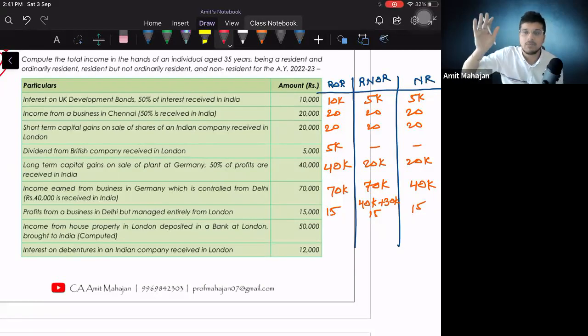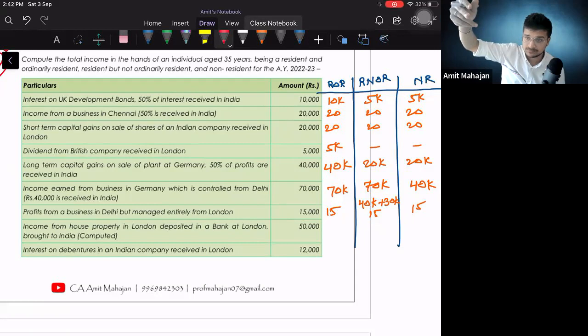Basically, सब deduction मार के उन्होंने 50,000 आंसर लाया है. So don't deduct 30% standard deduction which we usually get in house property, जैसा हम लोग ने ऊपर के सम में किया था. Over there, computed was not written. So here computed is written, and that is why don't reduce 30%. So 50,000. Yes. सोचो आराम से and just tell me in the chat.